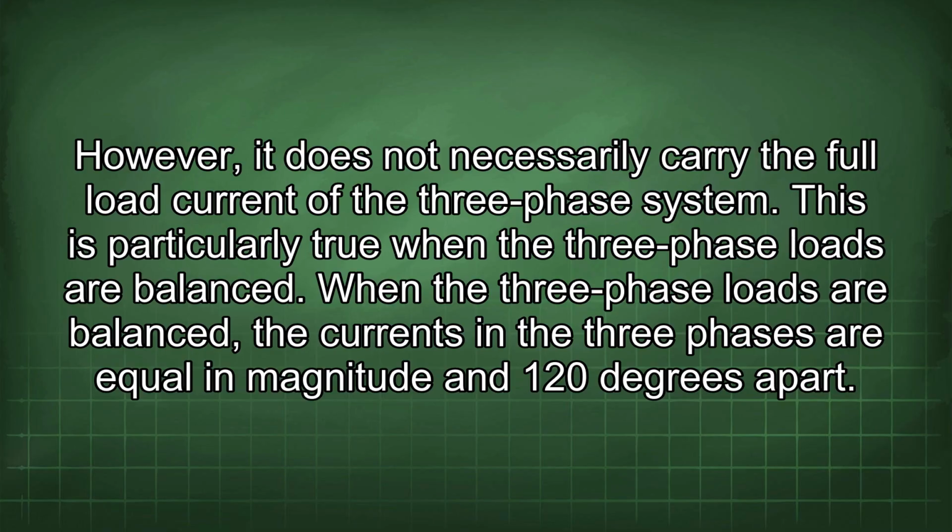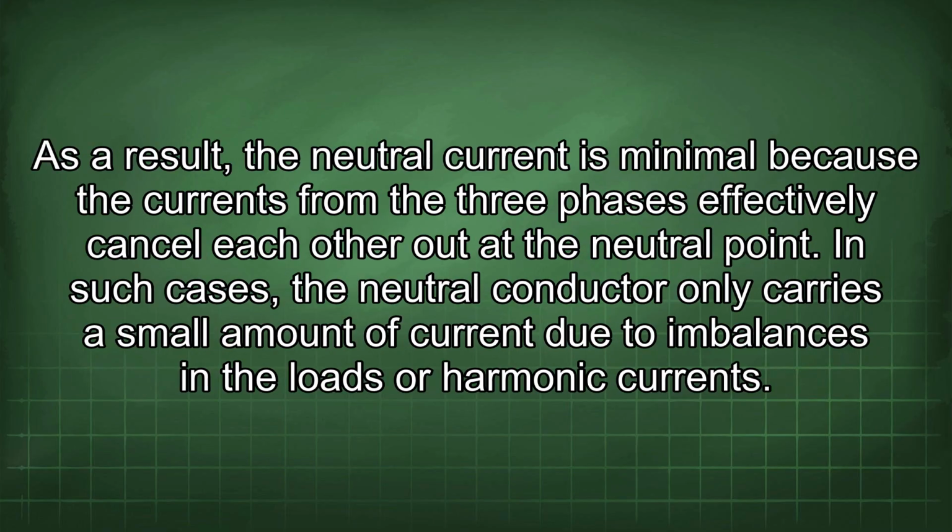When the three-phase loads are balanced, the currents in the three phases are equal in magnitude and 120 degrees apart. As a result, the neutral current is minimal because the currents from the three phases effectively cancel each other out at the neutral point. In such cases, the neutral conductor only carries a small amount of current due to imbalances in the loads or harmonic current.